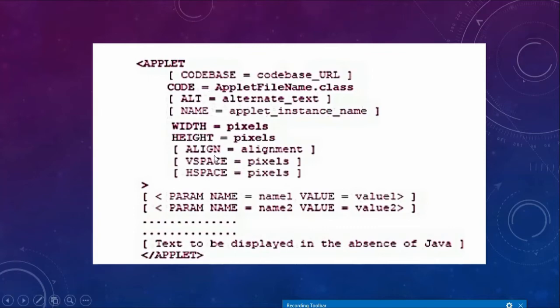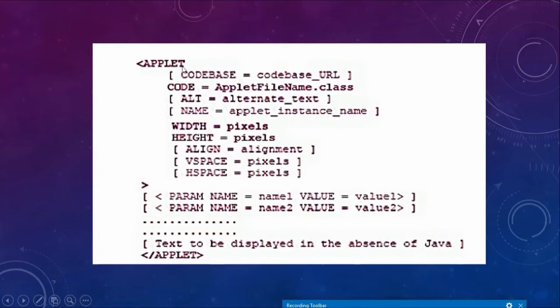Align. Now align is a tag. You have a web page and your applet will be embedded in the web page, but where exactly? Whether to the left side, the right hand side, on the top, or on the bottom. This can be specified within the align tag. And you will see shortly there are different parameters for this alignment. You have absolute alignment, top alignment, bottom alignment, left alignment, right alignment, and so on. Then accordingly there are also vertical space and horizontal space with respect to pixels. These are also attributes. All these attributes should be specified within the applet tag, right?